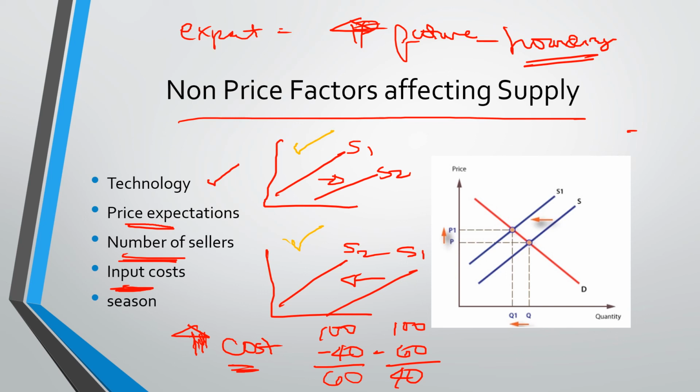Season. For season, if it's on season, they will supply more of it, like umbrellas, like swimsuits during summer. But if it's off season, of course, there is no logic in selling more of something that is not on season. So they will sell less of it if it's off season.